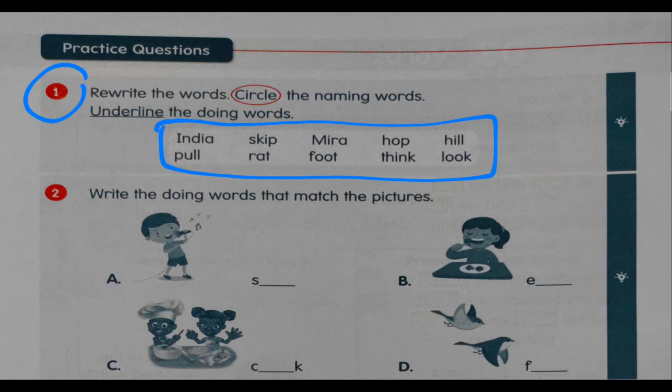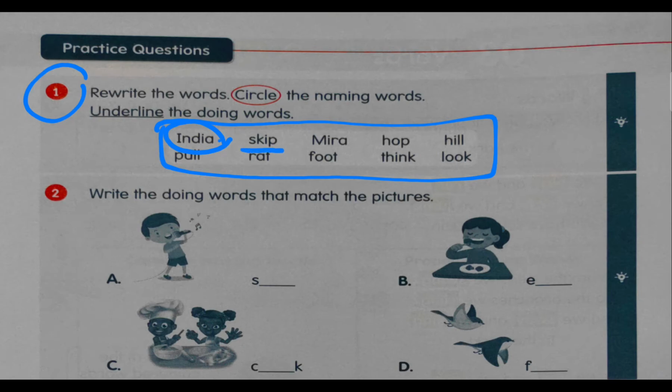And then after copying these words down, what will you do? Look at this first word here, India. You see this India? Is this a doing word? No, it is a naming word because it is the name of a country. So here on top it says circle the naming words. So you will circle the word India because it's a naming word. Skip. Skip is a doing word. So you will underline the word skip.